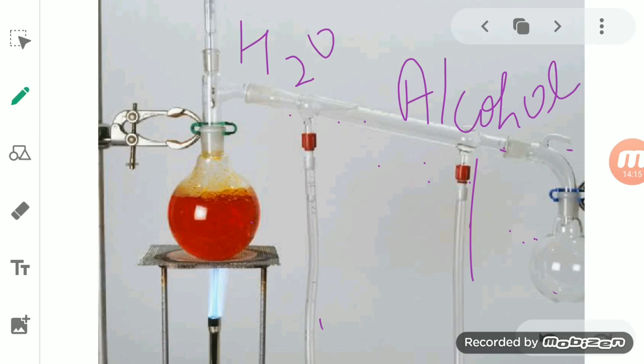Another very important thing is that the boiling point difference between these two liquid components must be more than 25 degrees Celsius.